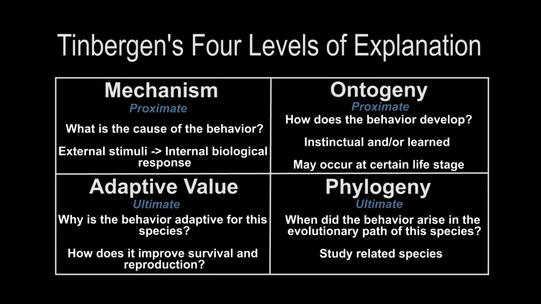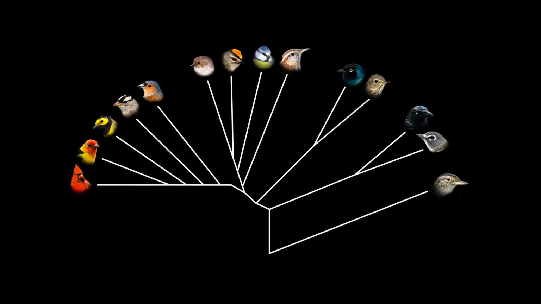Phylogeny refers to the evolutionary path of the trait. By studying related and/or ancestral relatives of the species, it is possible to figure out the origin and the prevalence of that behavior. For example, all of the species in the songbird group sing. So yet another way to answer the question of why a bird is singing is that singing is a behavioral trait that the bird shares with other related species and inherited from a common ancestor.